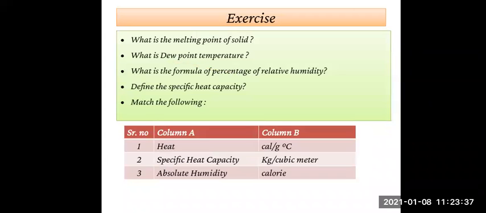Okay, see what is the definition. I will repeat that. The constant temperature at which the ice converts into water is called as what? It is called the melting point of solid.